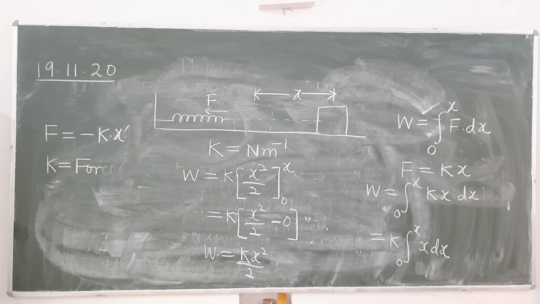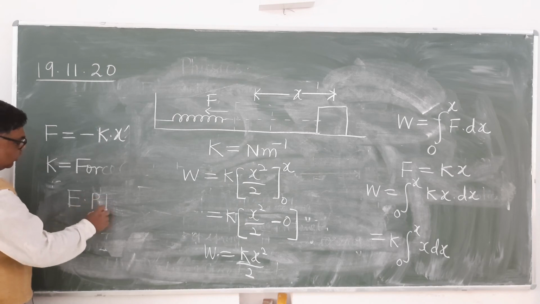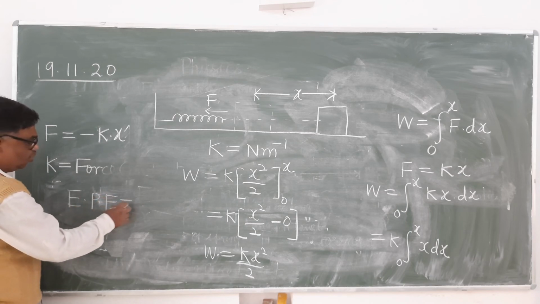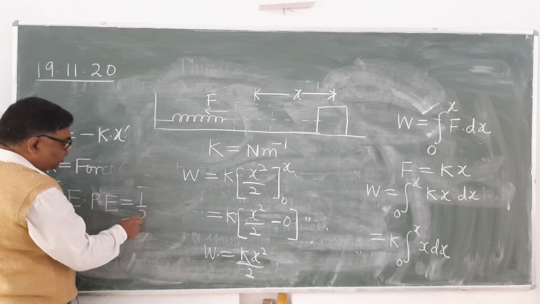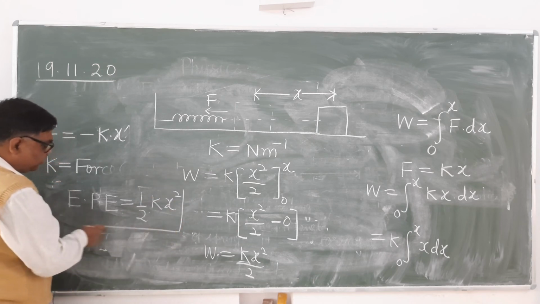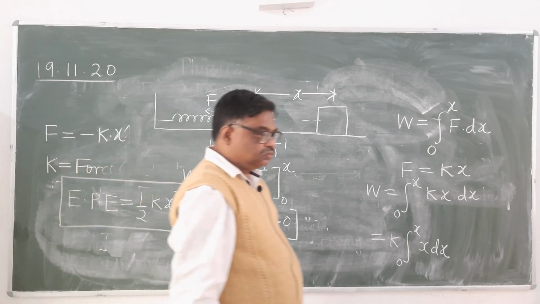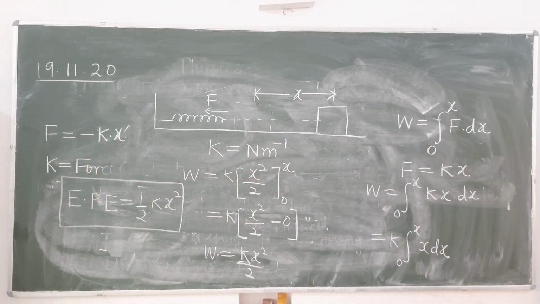So what will be the potential energy? Elastic potential energy will be equal to 1 upon 2 k into x square. You write down.